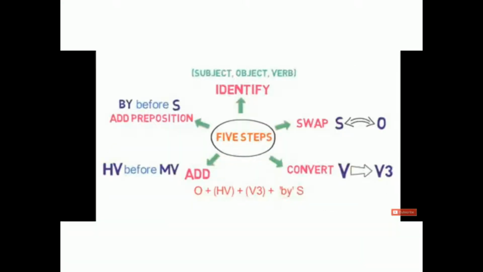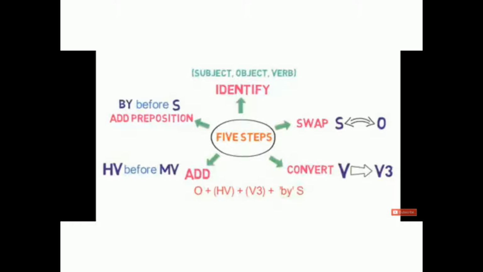Now we have done what is active voice and what is passive voice, and we have done what is the sentence structure in active voice and in passive voice. Now we'll see what are 5 simple steps to change an active voice into passive voice.